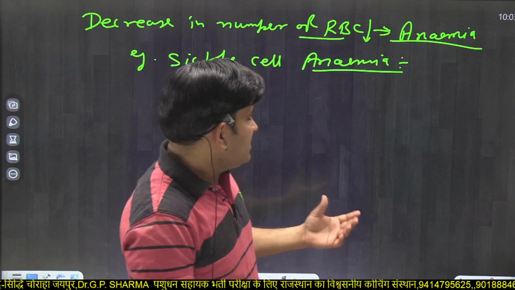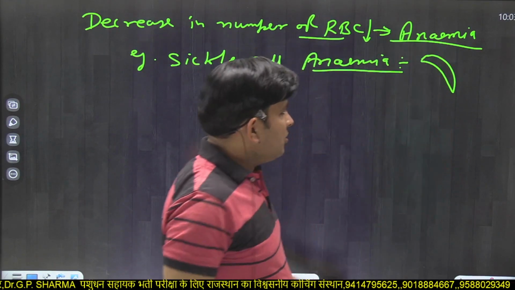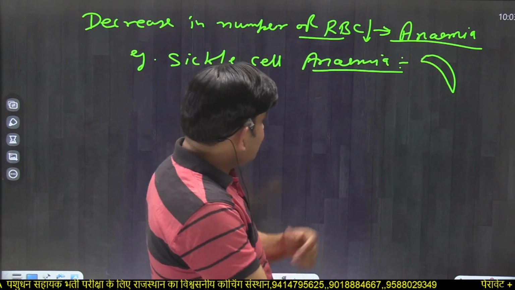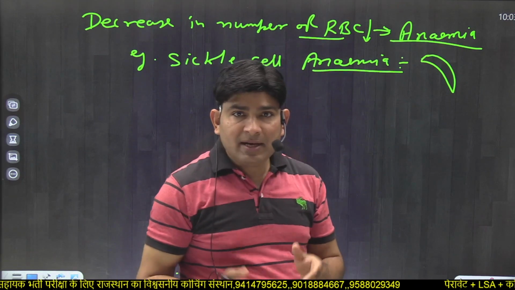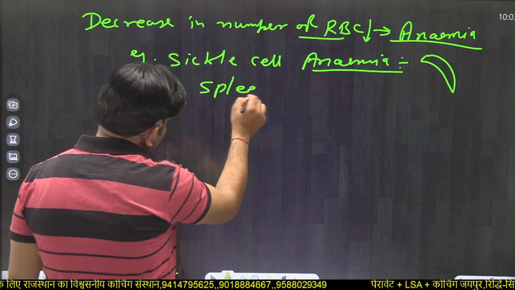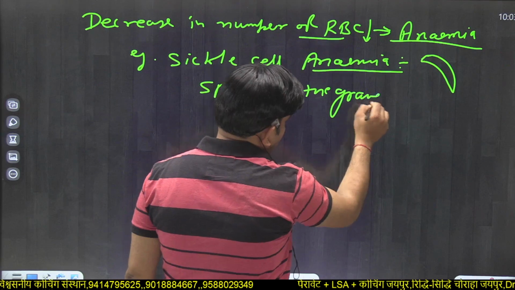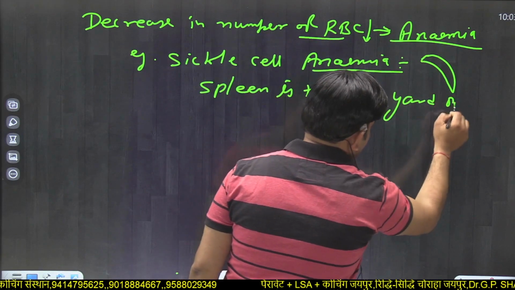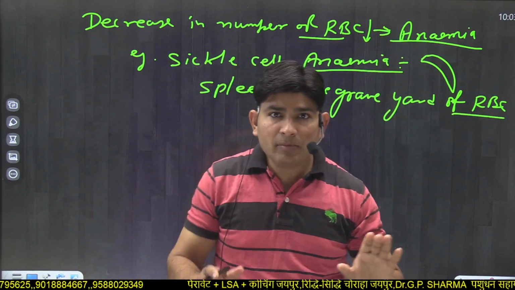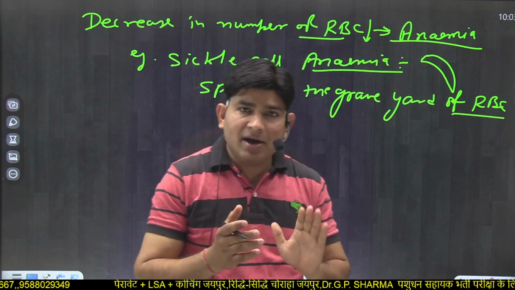In sickle cell anemia, RBC changes its shape and forms a sickle-like structure. What occurs in this type of anemia? We know spleen is the graveyard of RBC. Means RBC of abnormal shape and size are destroyed in the spleen. So spleen is known as the graveyard of RBC.